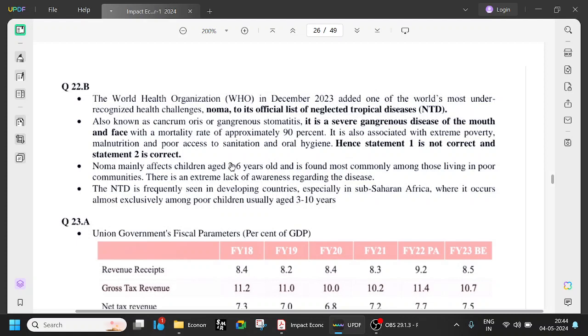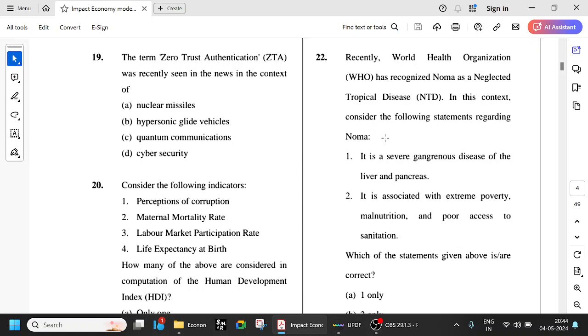Okay. NOMA mainly affects children aged 2 to 6 years old and is found most commonly among those living in poor communities. It is frequently seen in developing countries, especially sub-Saharan Africa, where it occurs almost exclusively among poor children, usually 3 to 10 years. So it's a very dangerous disease.